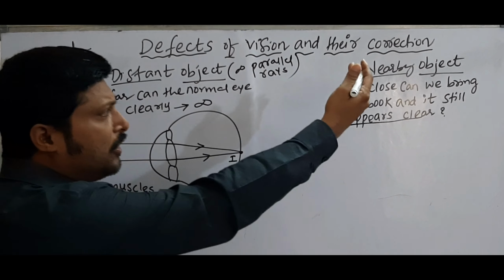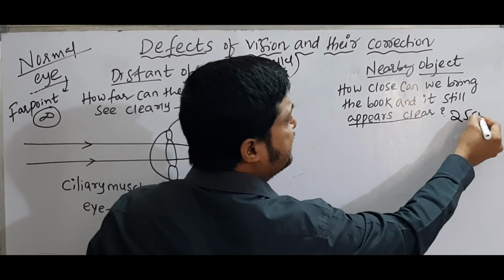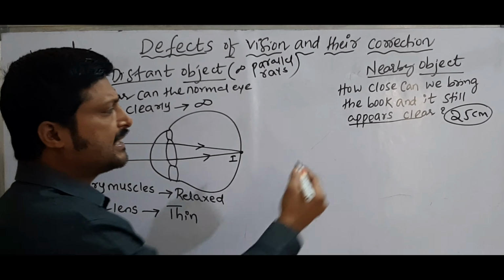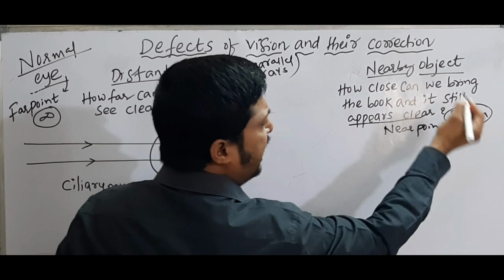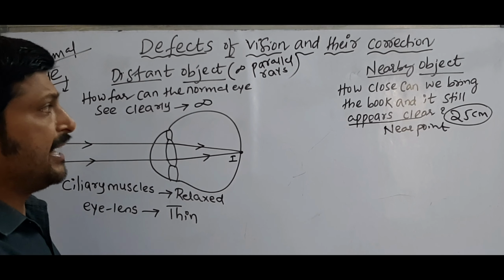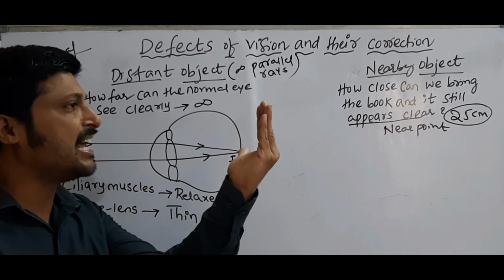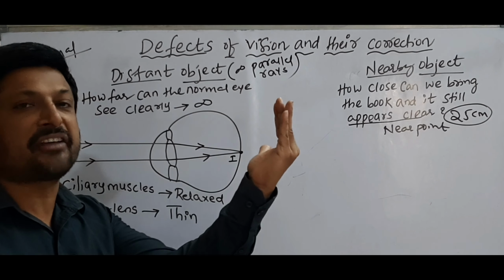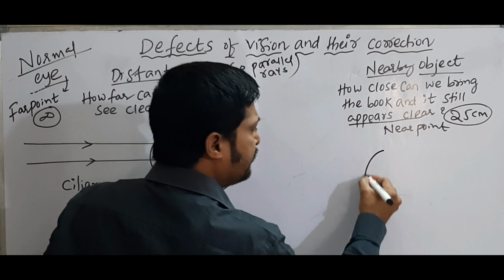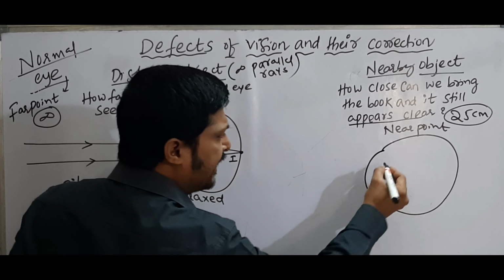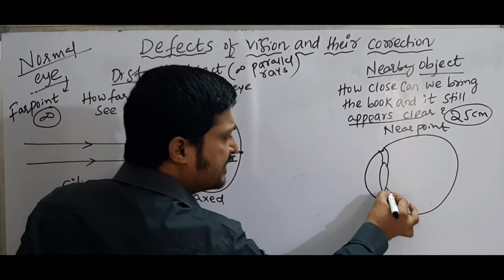If you bring the book close, up to how much distance? 25 centimeters. That means this is the near point of the eye. What is the near point of the eye? 25 centimeters. This is the minimum distance. In order to see objects clearly, we have to place them at least 25 centimeters from the normal eye. For this, see, this is our eye, this is the convex lens, and these are the ciliary muscles.